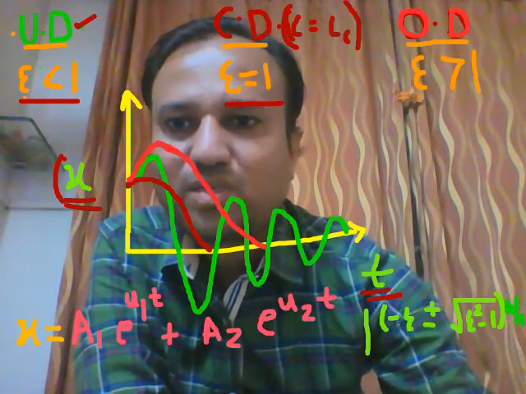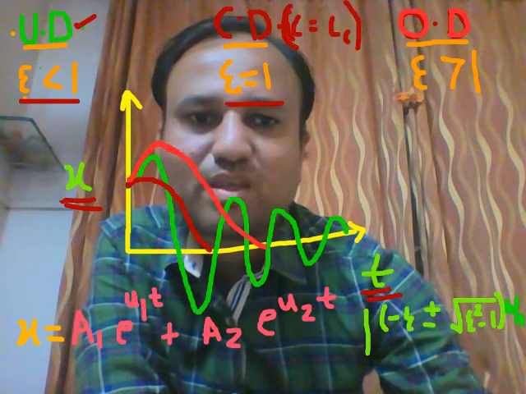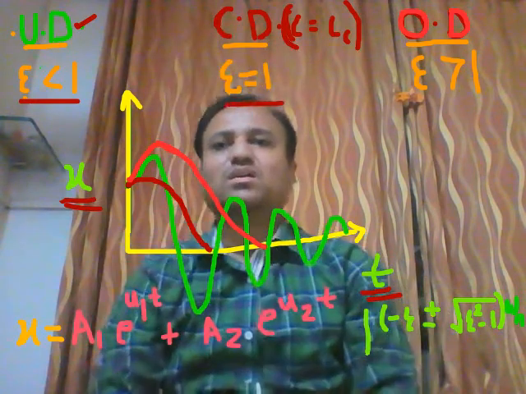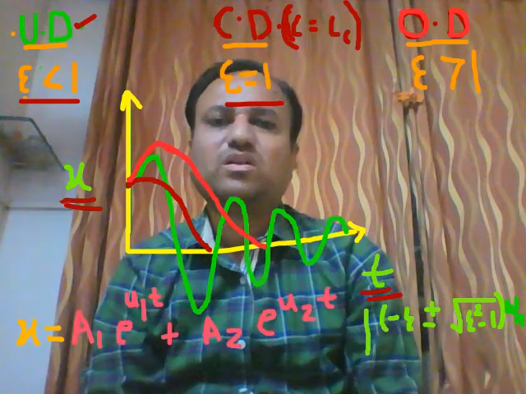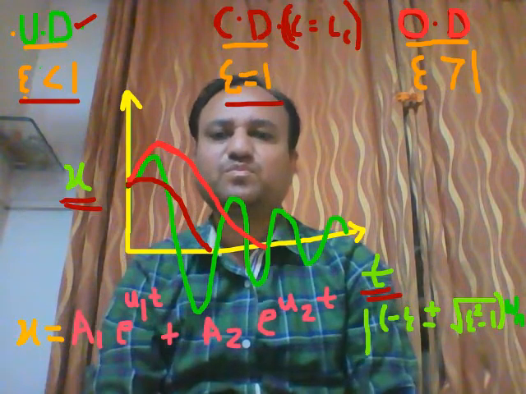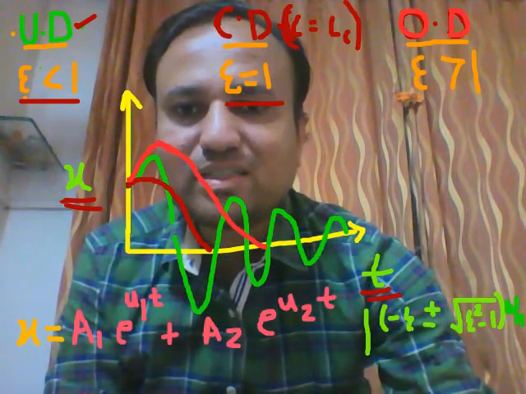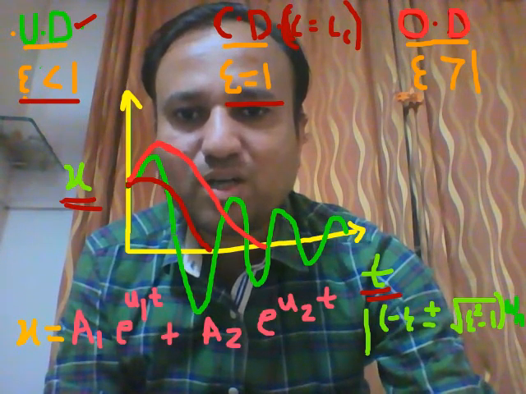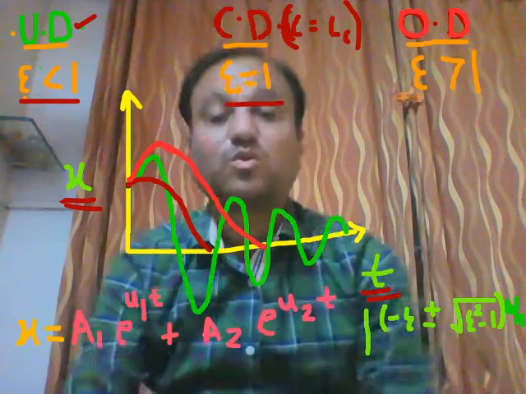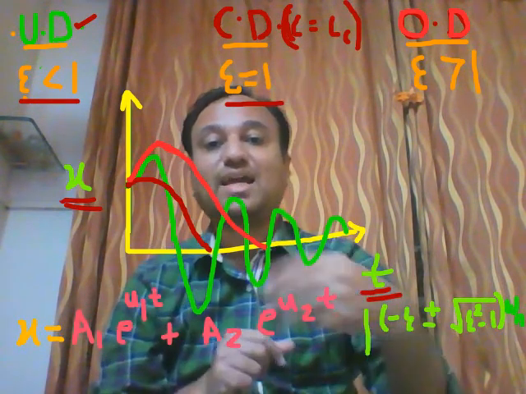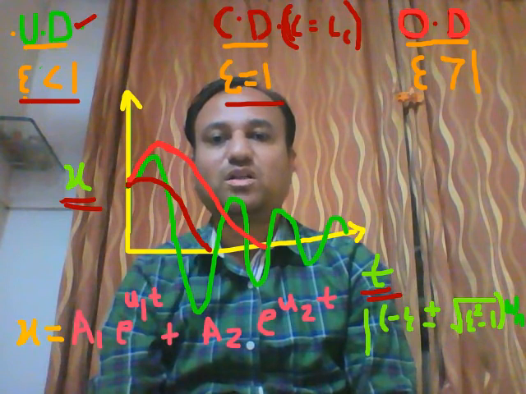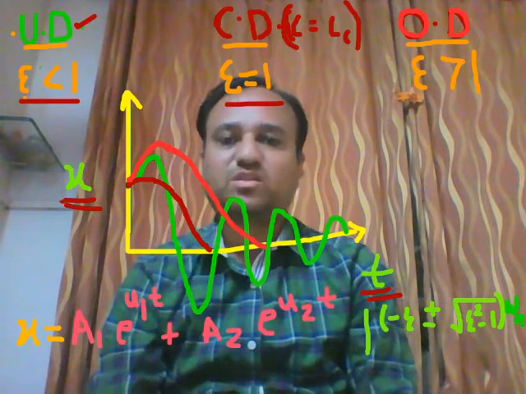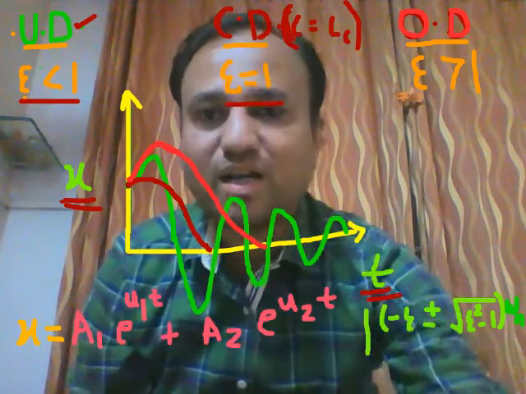So this is the displacement versus time diagram. Displacement is nothing but the displacement of a vibrating body against time. This green curve shows the variation for the underdamped system. See, there is a cyclic variation, or you can say the vibrating body executes certain cycles as far as the underdamped system is concerned.